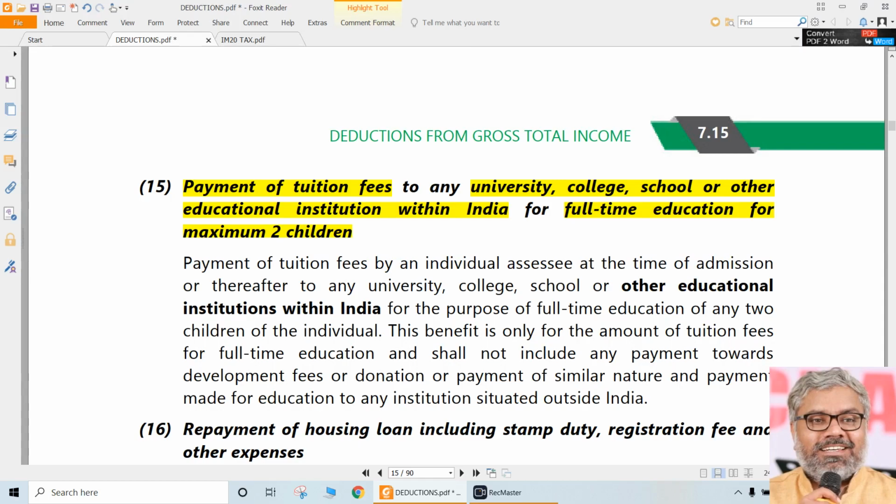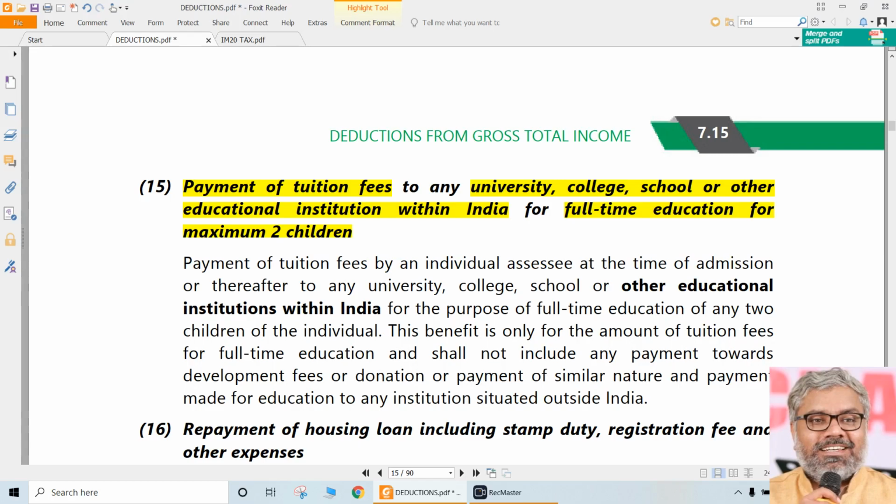Now, naturally, a doubt comes because we are studying that course. So, what about tuition fees paid for CA coaching? Because the words used are other education institutions. Any CA coaching center is also an education institution. Is that also eligible? The answer is no. Why, sir? Because this deduction is available only for full-time education. Chartered accountancy is not a full-time education. It is a correspondence course.